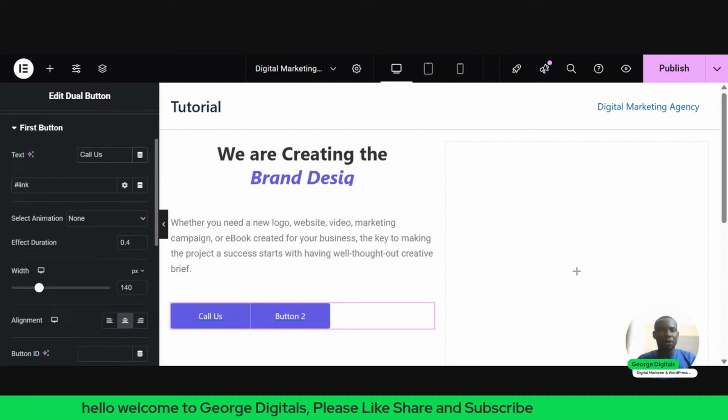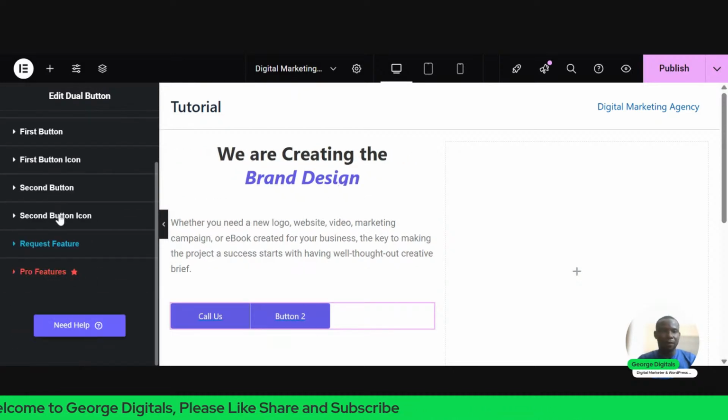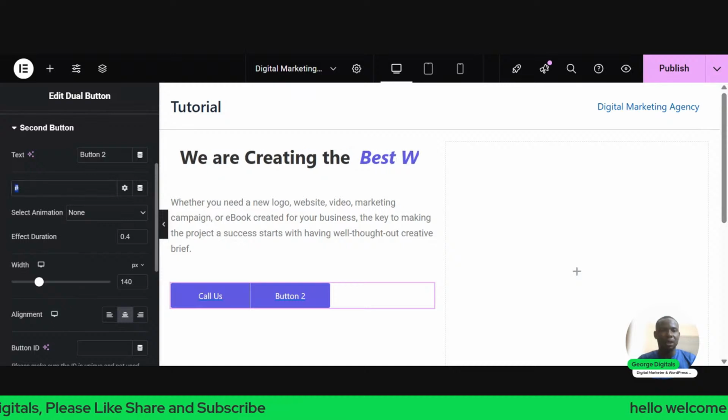Now on the second button, click on the second button.